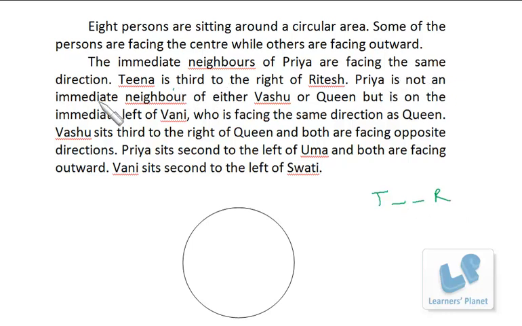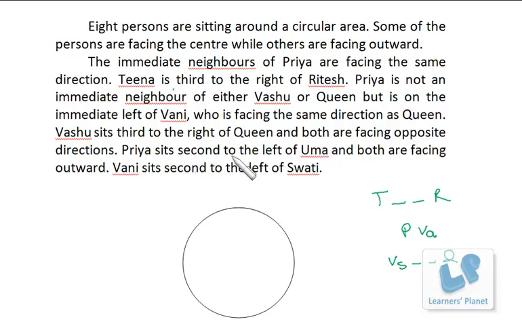Okay, Priya is not an immediate neighbor of either Vashu or Queen, but is on the immediate left of Vani. That means Priya and Vani, they are neighbors. So I write Vani as VA and Vashu as VS. Priya is also facing the same direction as Queen. Vashu sits third to the right of Queen. That means between Vashu and Queen, 2 people are there, and both are facing opposite directions.